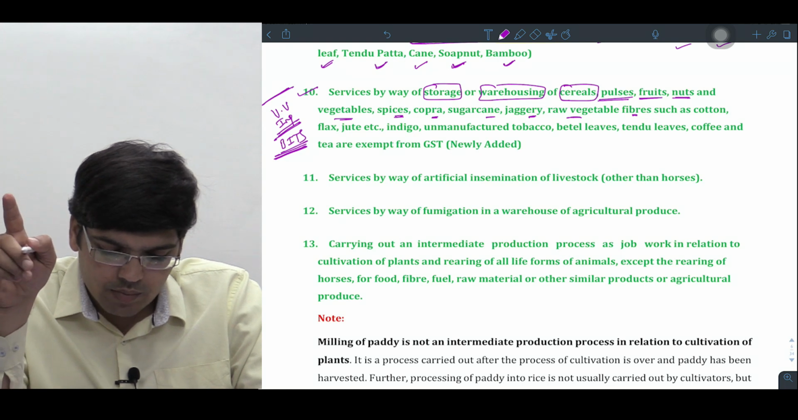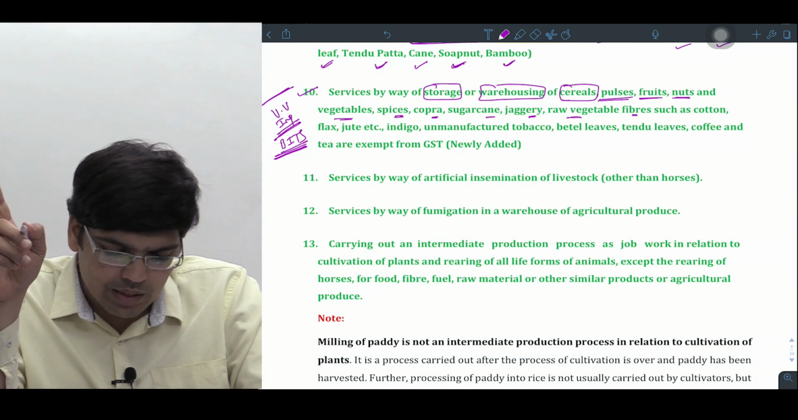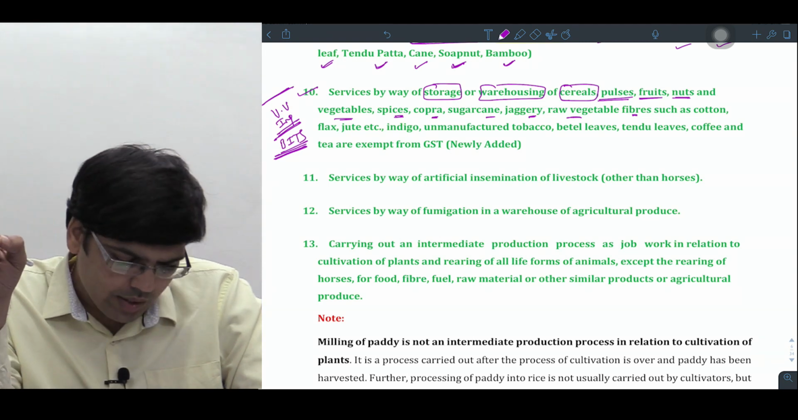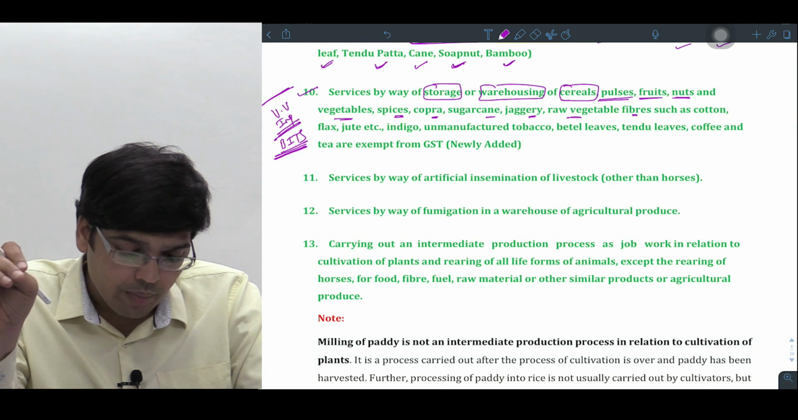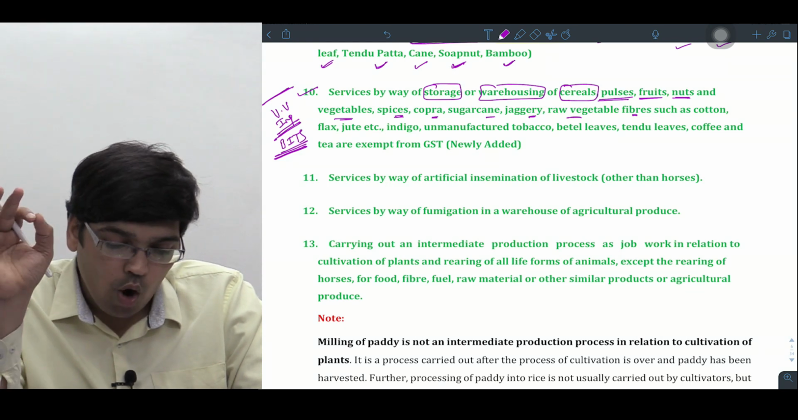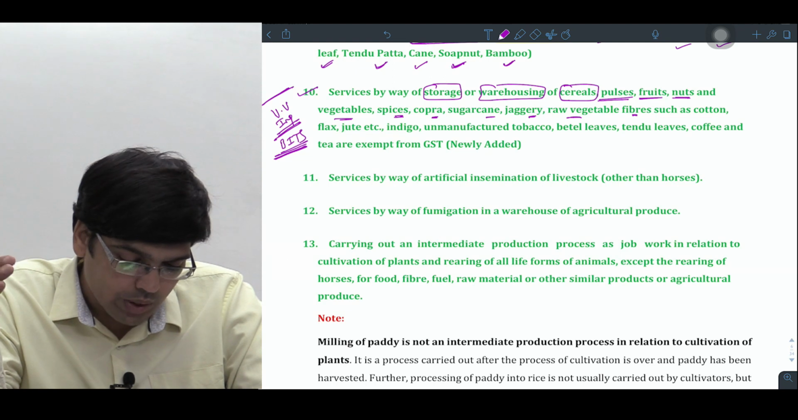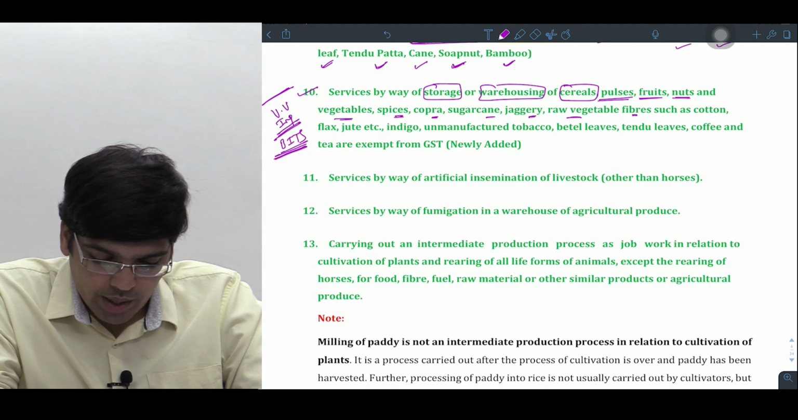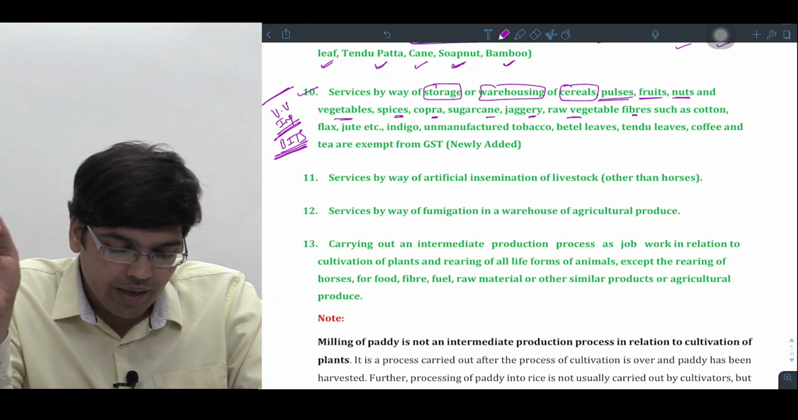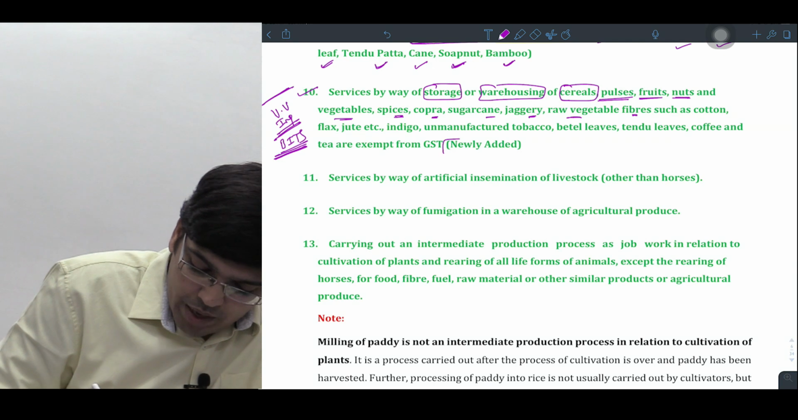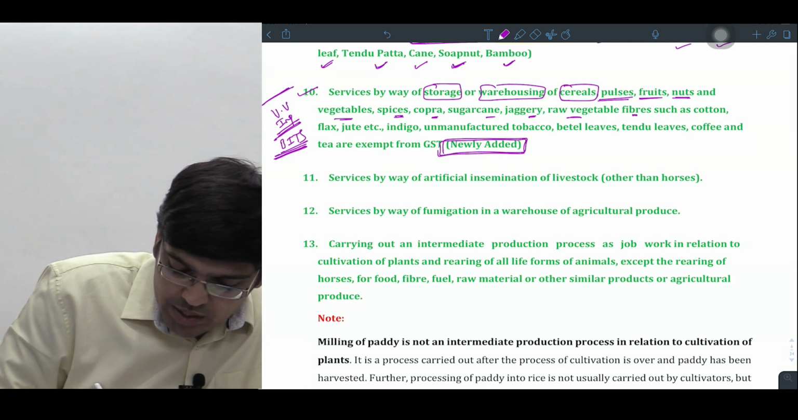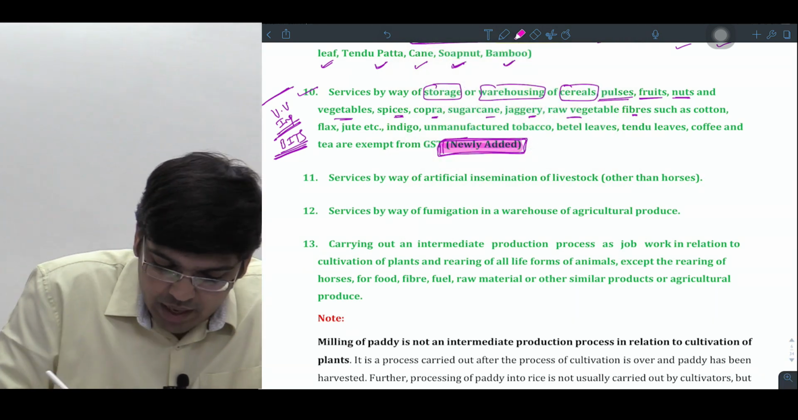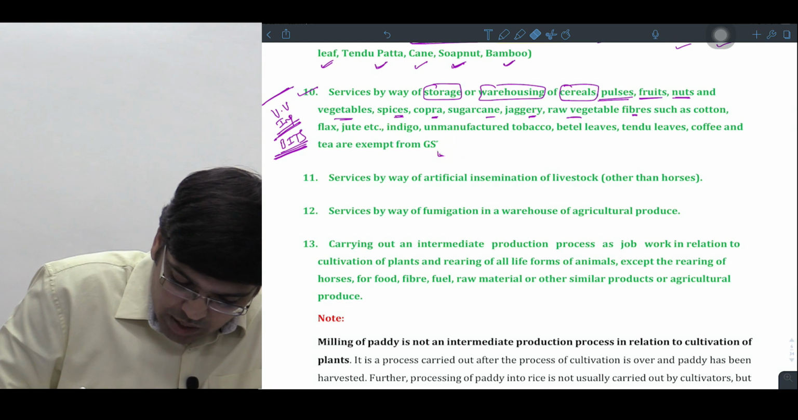Cereals, pulses. Cereals मतलब पता है ना? Cereals, pulses, fruits, nuts, vegetables, spices, copra, sugarcane, jaggery, raw vegetable fibers such as cotton, flax, jute, etc., indigo, unmanufactured tobacco, betel leaves, tendu leaves, coffee and tea are taken as what, sir? Exempt from GST. यहाँ पे लिखा भी है. This point is newly added by what, sir? Finance Act 2019. So be very, very careful with this point. ये newly added है. Careful रहना. पूछेगा exam में. Am I clear?